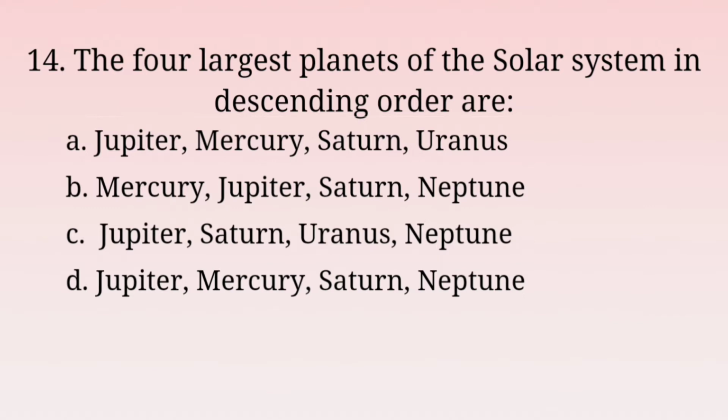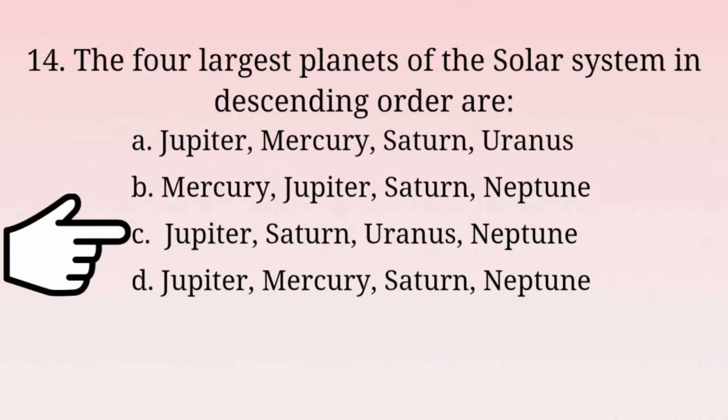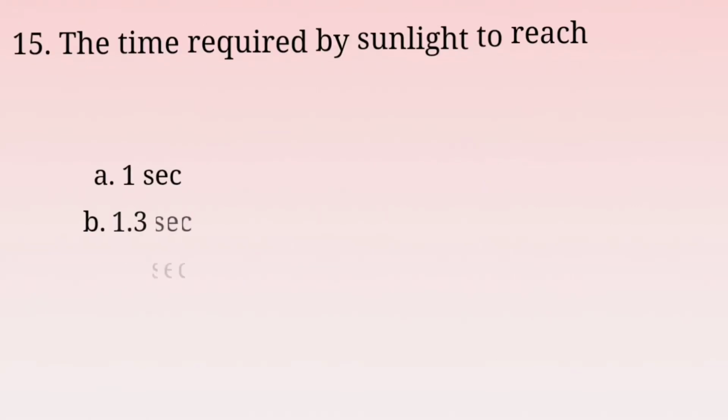So the answer comes as option C. Jupiter, Saturn, Uranus and Neptune. Jupiter is the biggest, Saturn second largest, Uranus third largest and Neptune fourth largest. So the answer comes in this way. Moving on to the next question.